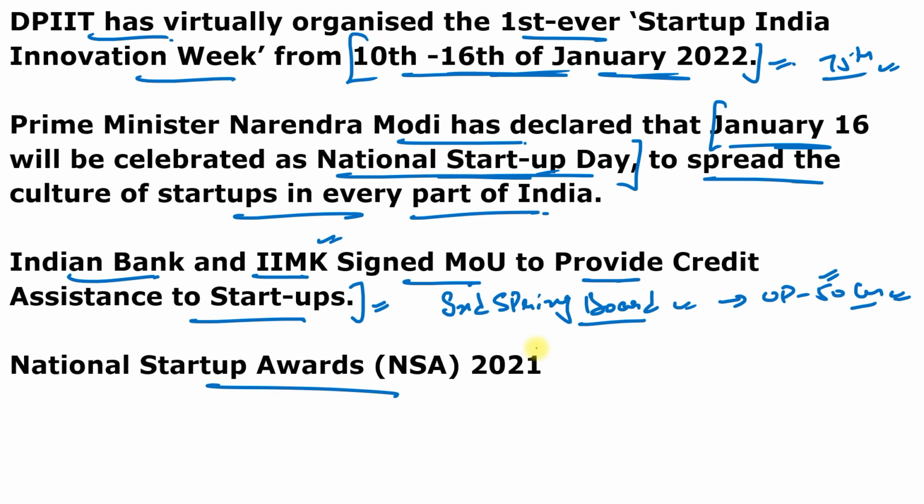Next, National Startup Awards are given 2021. So it is given by the Union Minister of Commerce and Industry Piyush Goyal ji, and he presented this award to 46 startups, which have been recognized as winners of this award, along with one incubator and one accelerator. So just read these lines. These are not so much important, but read these lines.